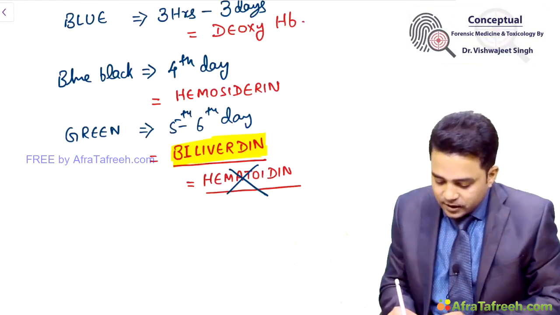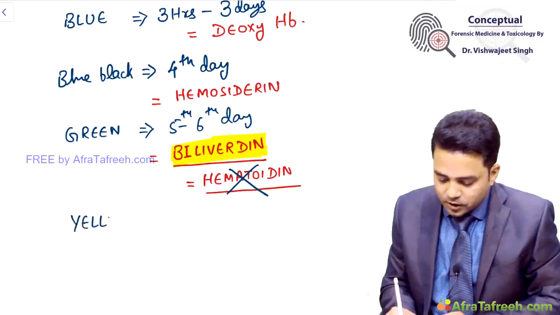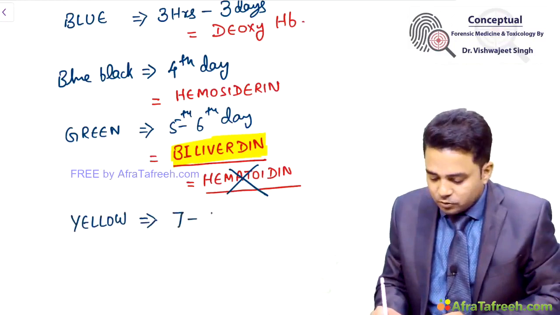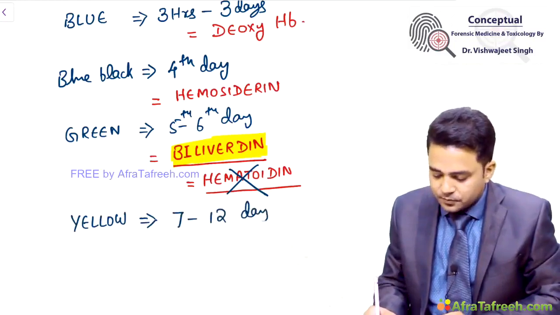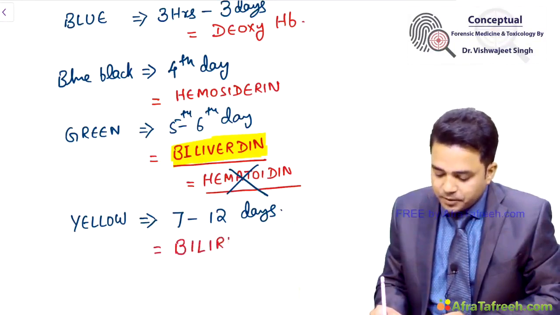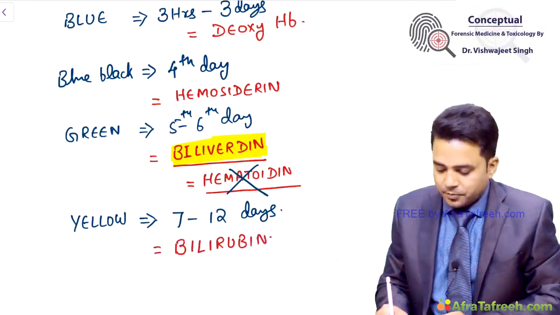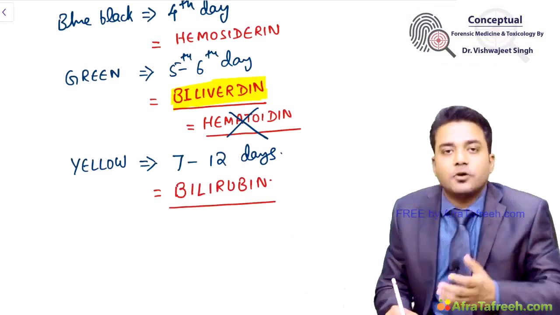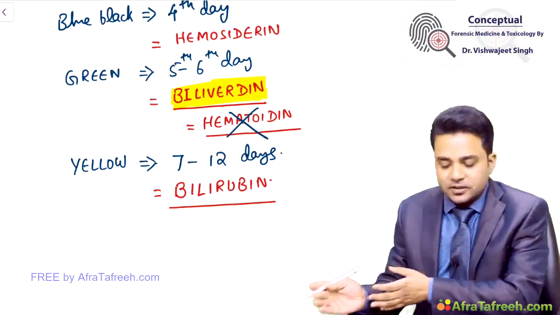After green color, the color becomes yellow. Color of the bruise becomes yellow between 7 to 12 days, and this color is due to bilirubin pigment formation. And finally, your contusion will heal after this phase.